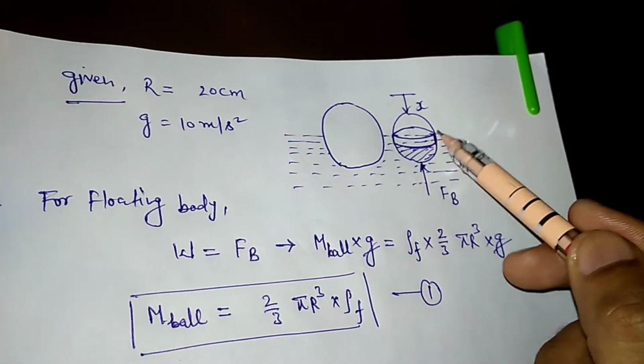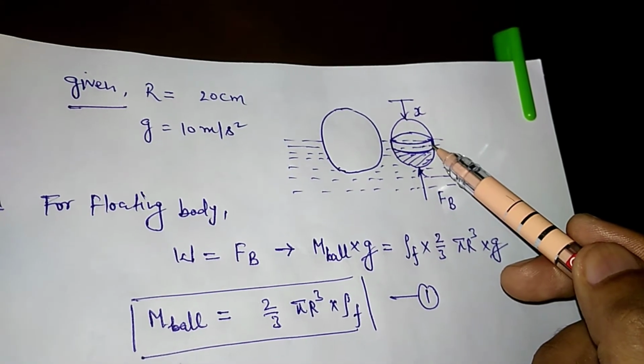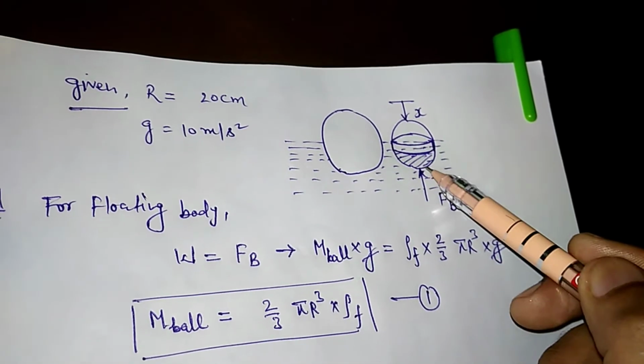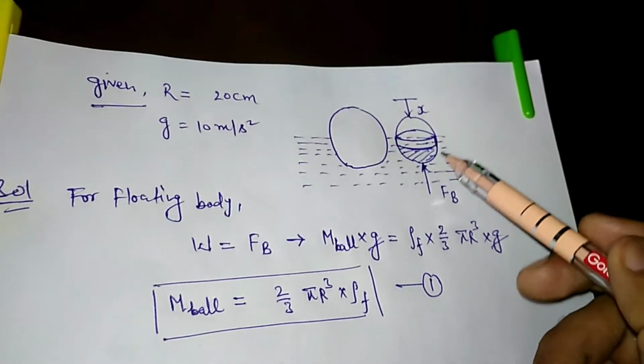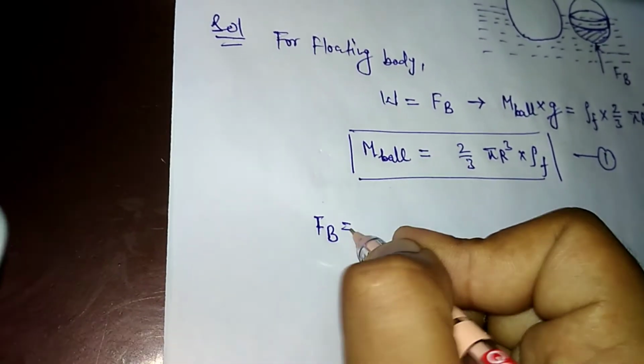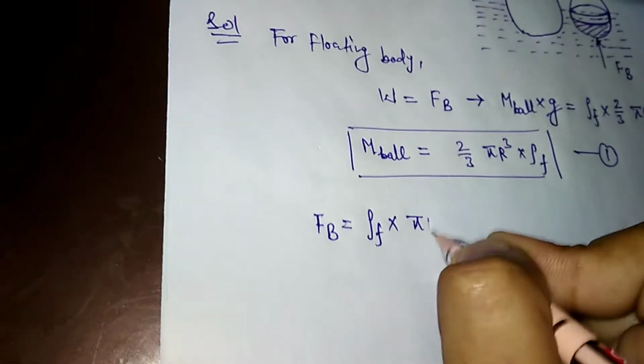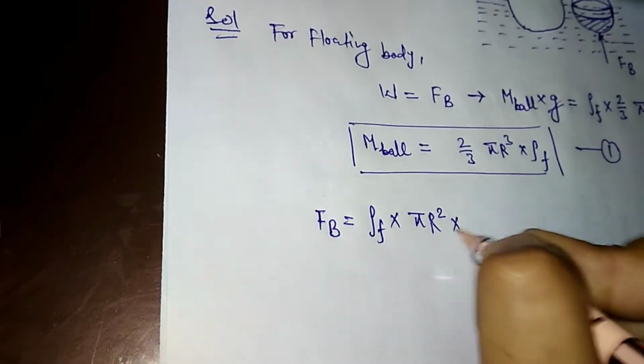So this area will create some volume inside the water. So in this condition FB, buoyancy force, will be equal to rho F into pi r square into x.